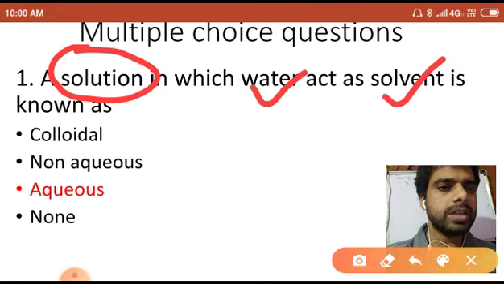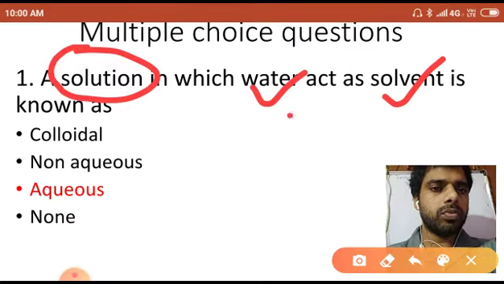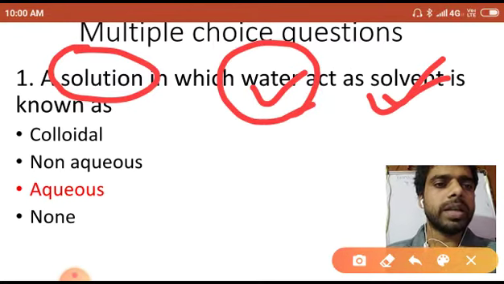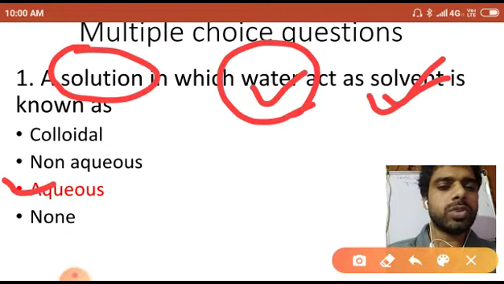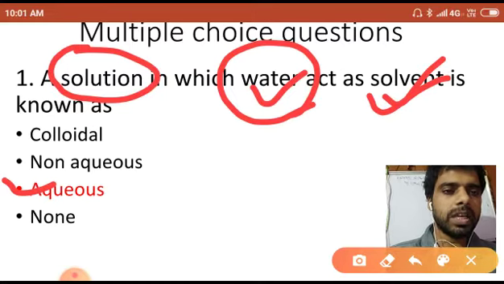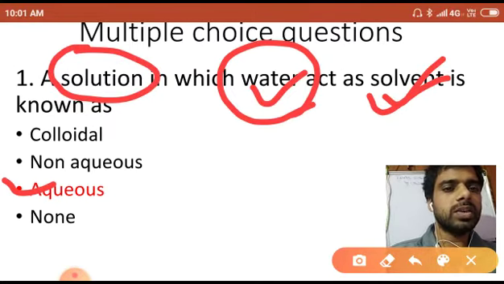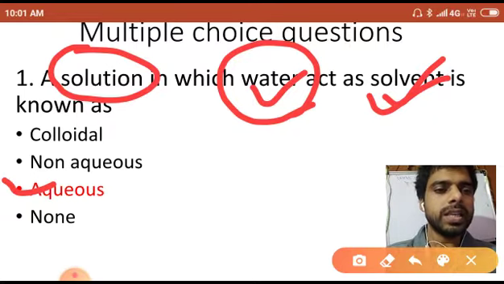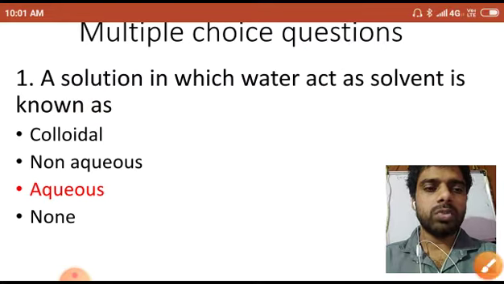Now, solute and solvent. Solute can be anything, but the water would be the solvent, and here you can see the aqueous solution would be there. An aqueous solution is a type of solution where water would be there, with any solute dissolved in the water, and that solution is the aqueous solution. So hence the answer would be the aqueous solution. The correct answer is the aqueous solution.